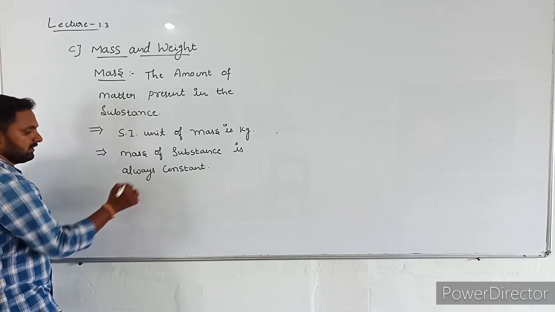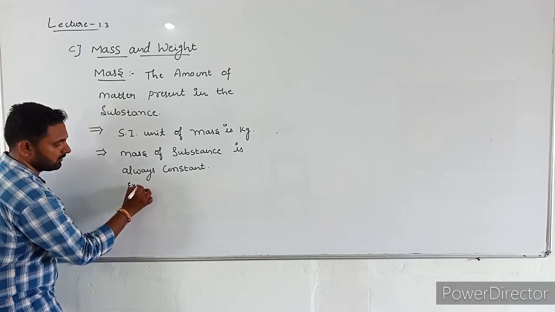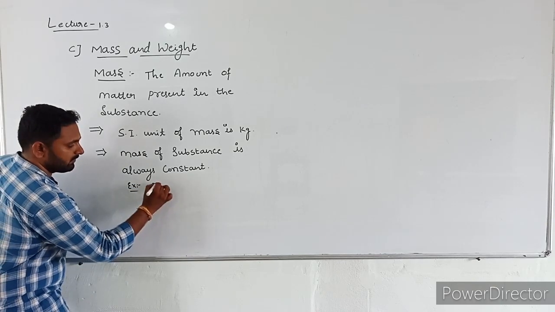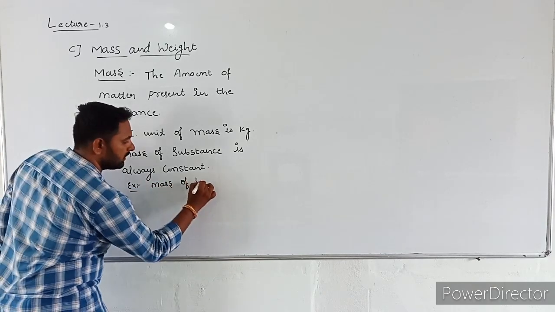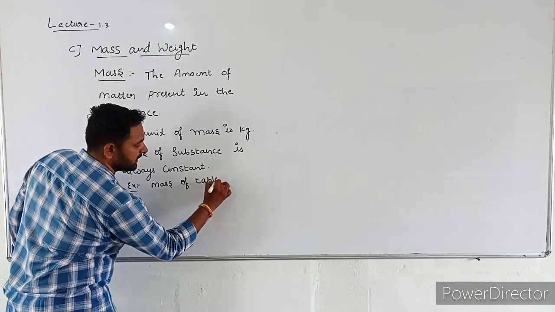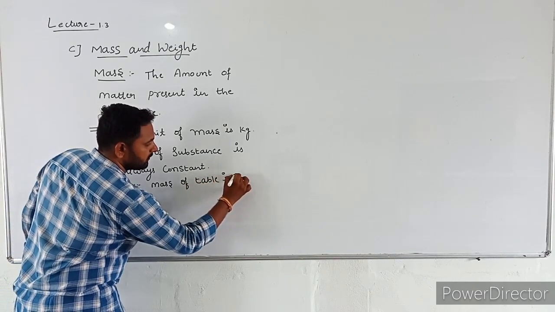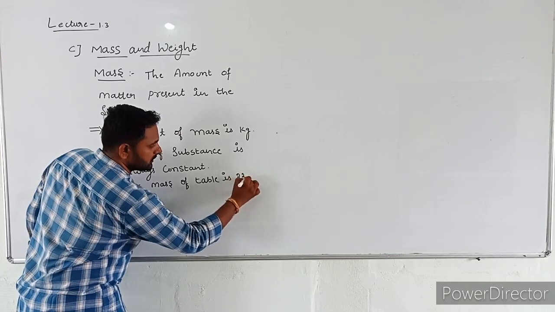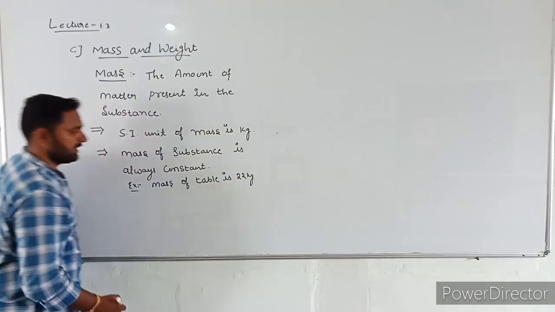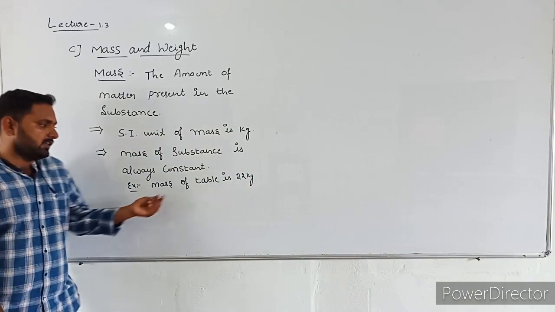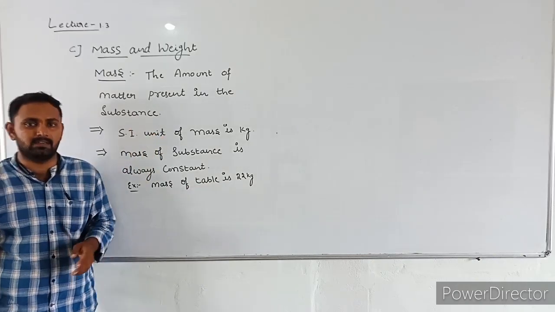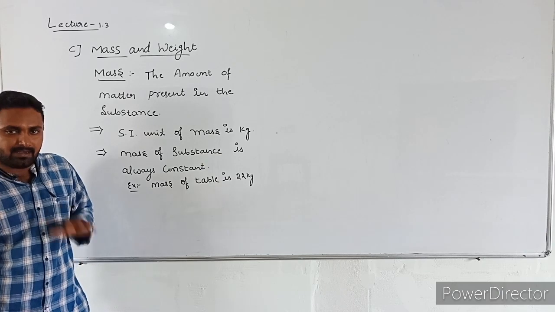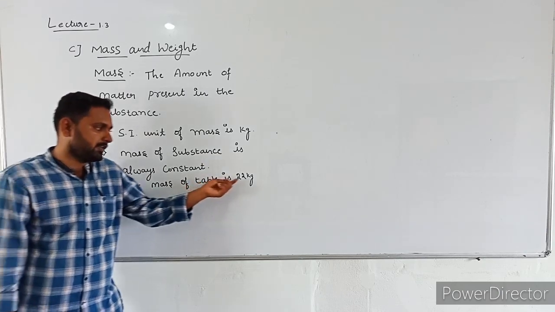For example, the mass of a table is 22 kg. This value does not change from one place to another place. On the earth, the mass of the table is 22 kg.